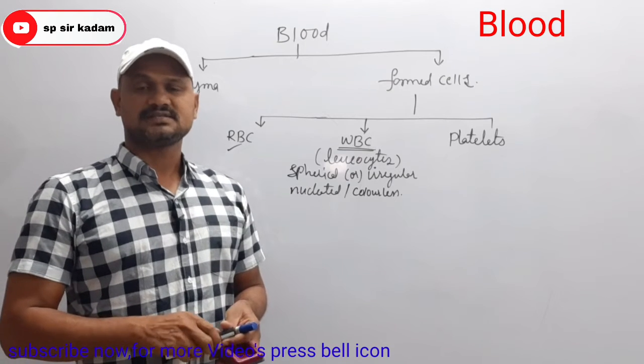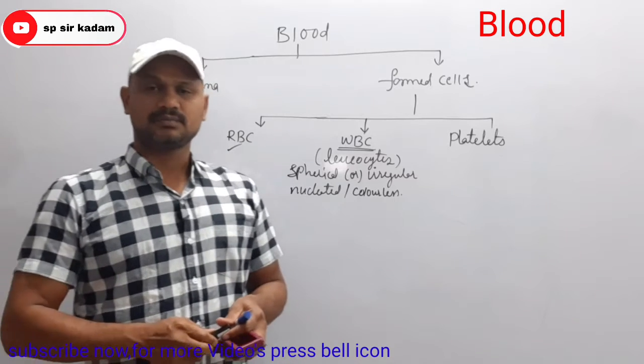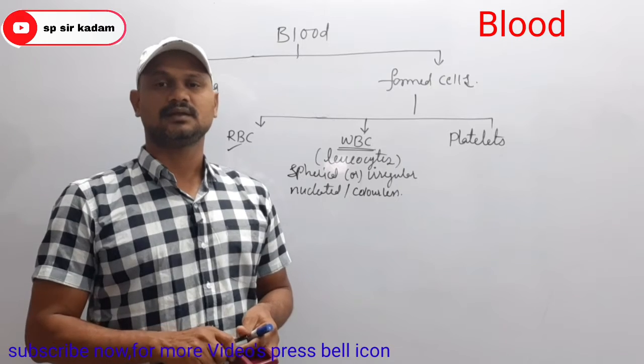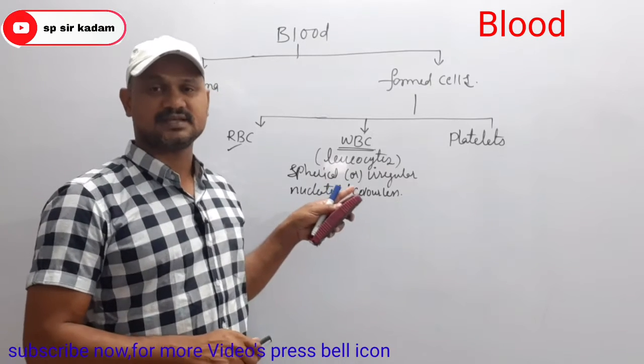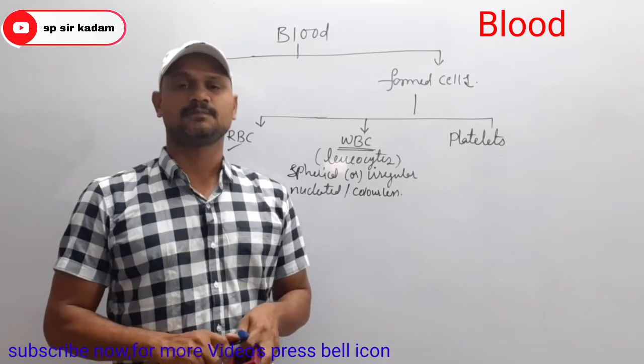Important characteristic features of WBC: WBCs are spherical or irregular in shape, sometimes they exhibit amoeboid movement also, have a nucleus, and are colorless.